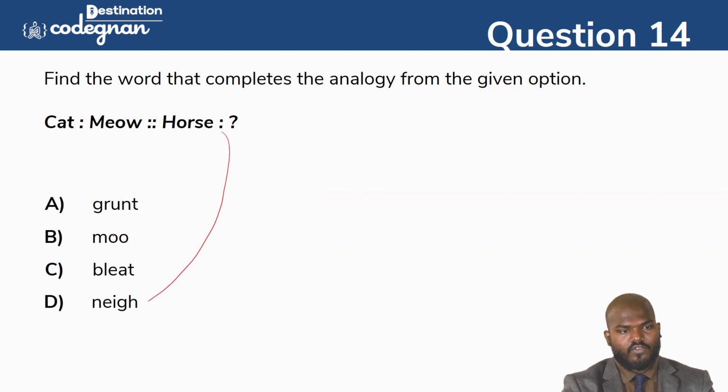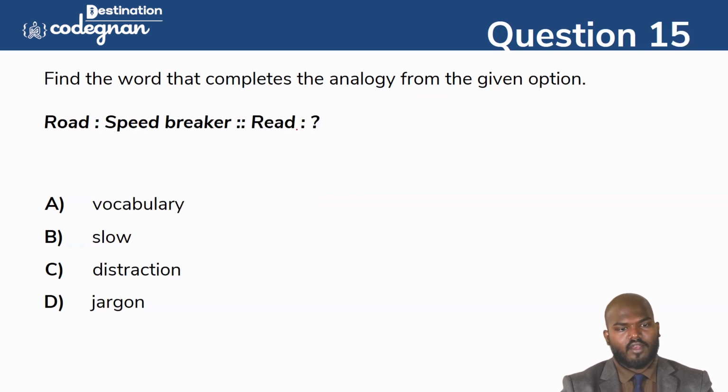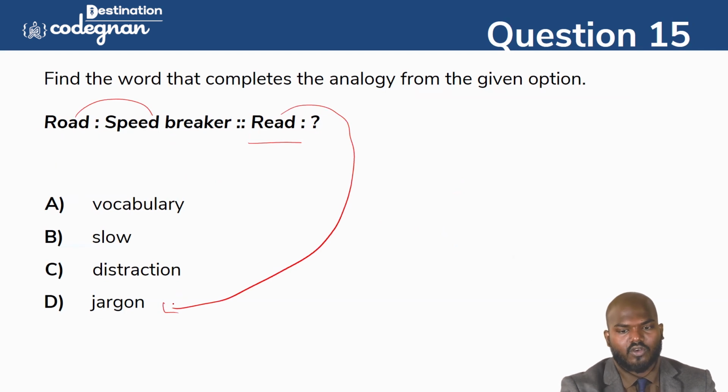Okay, guys. So going for the next question, that is road, speed breaker, and read is what? So road, if you are traveling smoothly on the road, suddenly a speed breaker comes, you need to stop the vehicle. Just a sudden activity. So that is called the speed breaker. So read means we can call it a jargon. So jargon is the thing we can call here in the place.